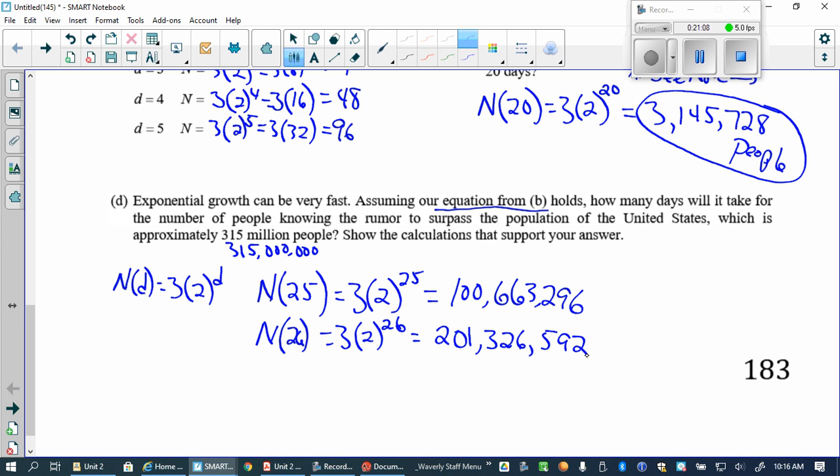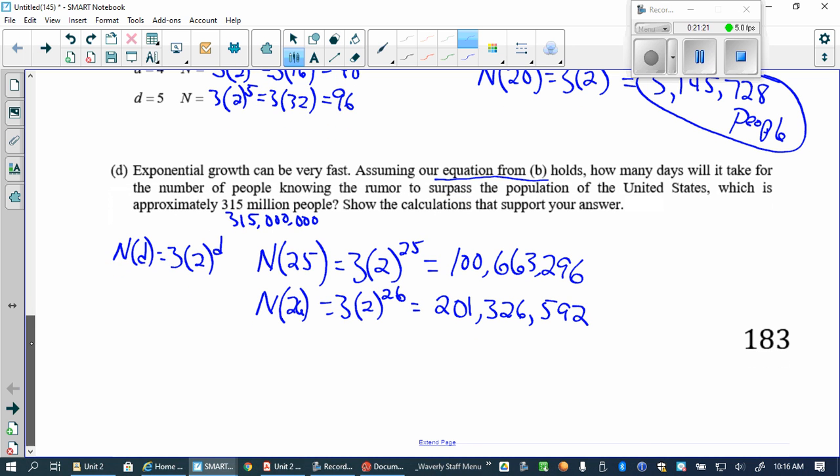$592,201 million. Okay. Well, on day 27, what's going to happen to this number? Can you just say it without even putting it in? And so we'll go, but let's put it in and verify. So n of 27 equals 3 times 2 to the 27. And what do we get?